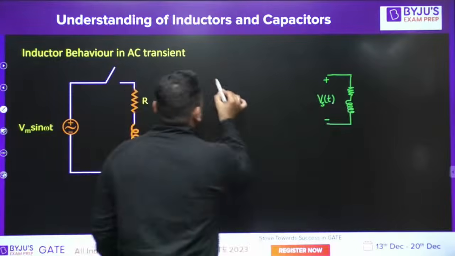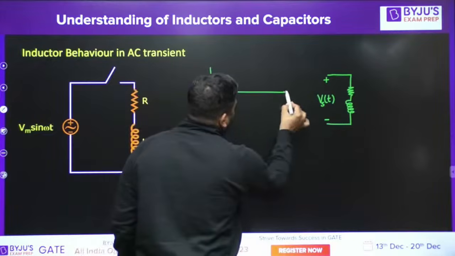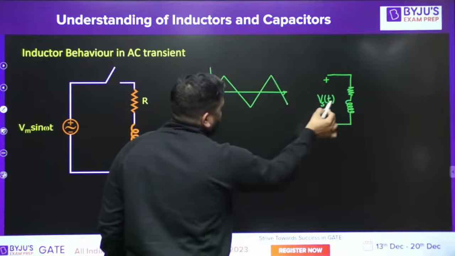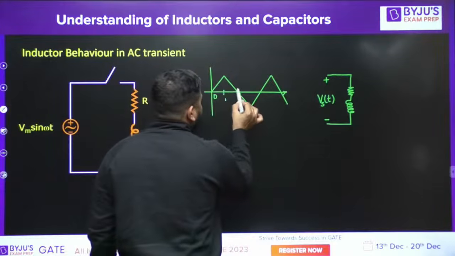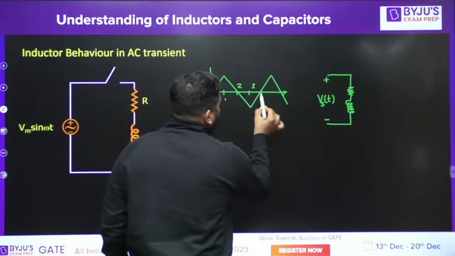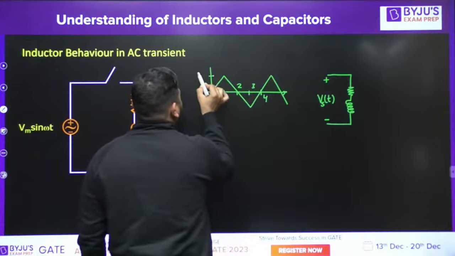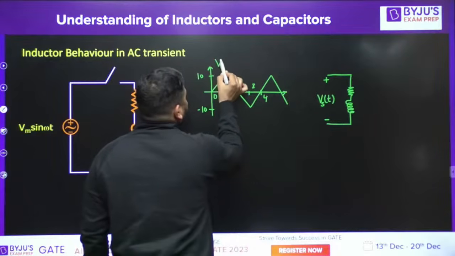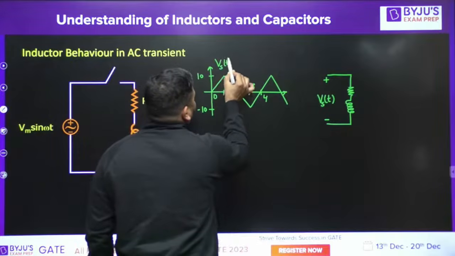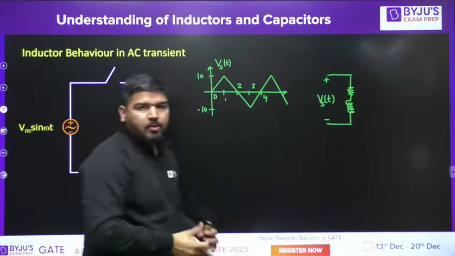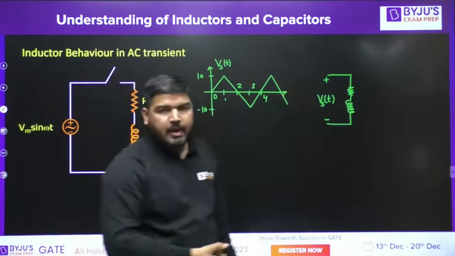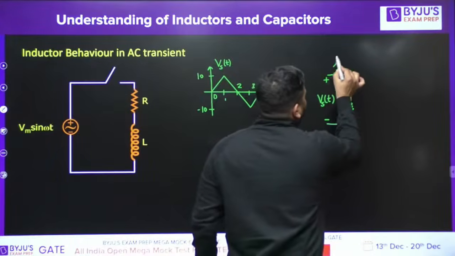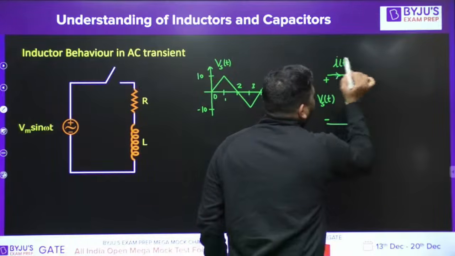Let's say it's a triangular shape. Let's assume that the voltage is triangular. Now, in the triangular wave, let's say this is 10, this is minus 10. This is my Vs(t). I have this RL load, and across the RL load I connected a source, and the source is triangular, it's periodic. Then this current will always be periodic. Under steady state, this current will be periodic.